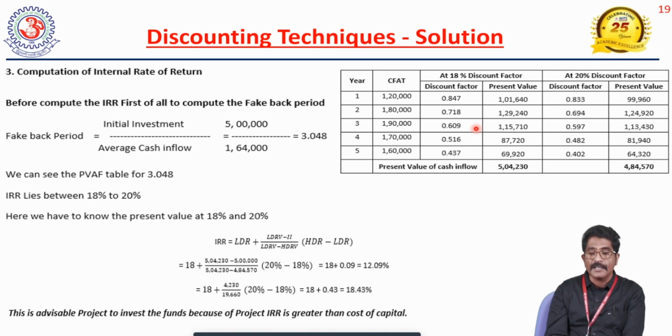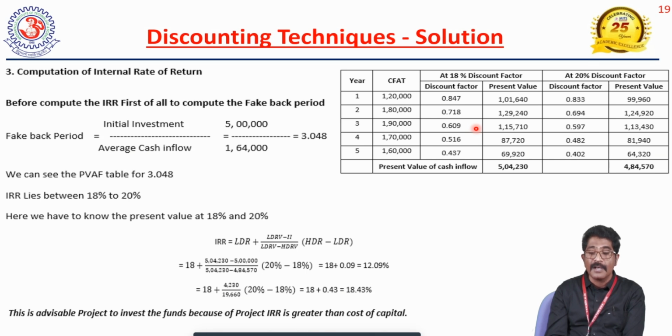For the internal rate of return, the formula designs vary based on other authors, but here I will take a formula designed for the ease of the student: LDR plus LDRV minus II divided by LDRV minus HDRV into HDR minus LDR. LDR means lowest discounting rate. Here we took two discounting rates, 18% and 20%.